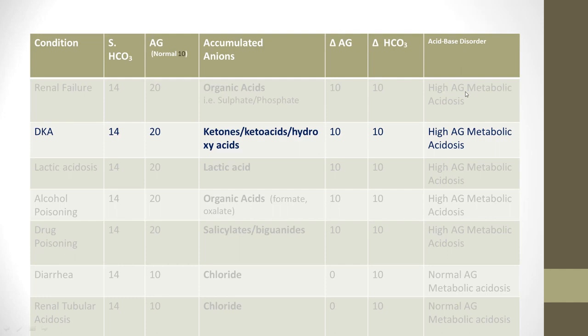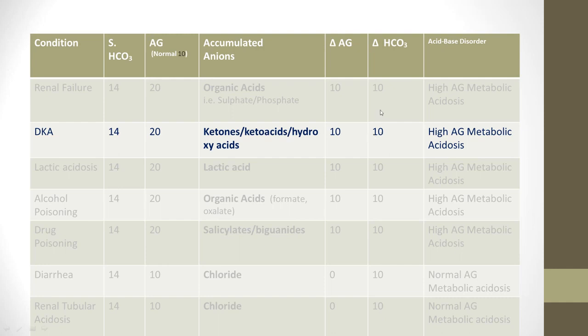And you look at another commonly seen disease, diabetic ketoacidosis, where we know the accumulated anions are the ketones, ketoacids, hydroxy acids, and that accumulated at the cost of declining bicarbonate. Again, we have taken the same figure 14. So the increase in anion gap due to this accumulation is raised from 20. So the change is 10.